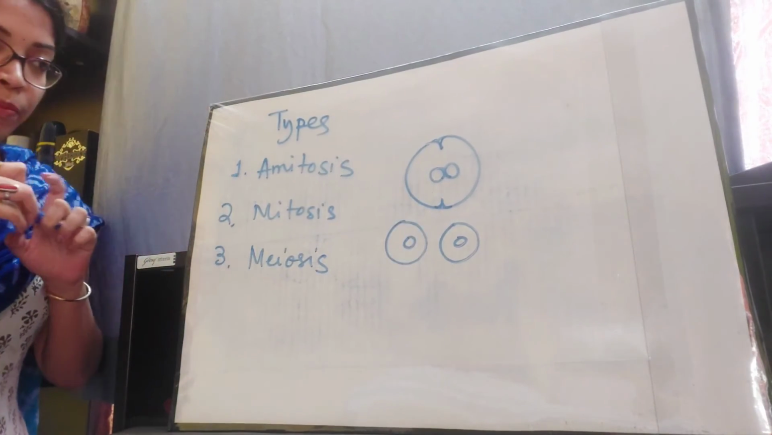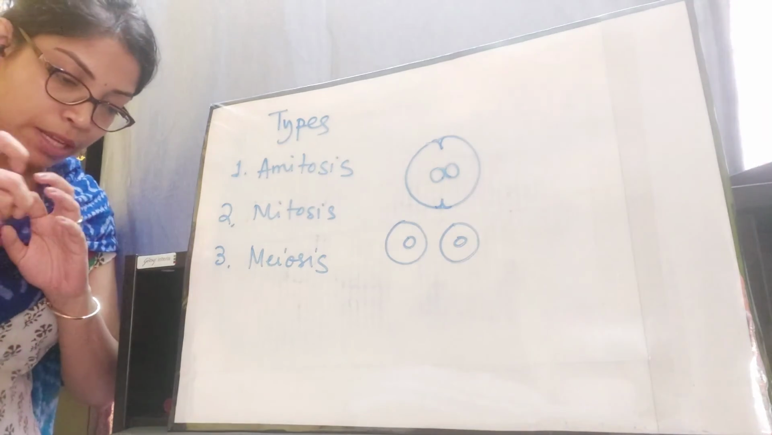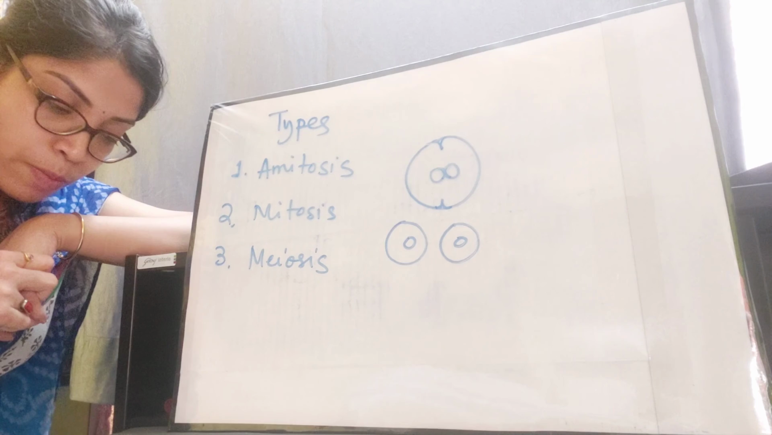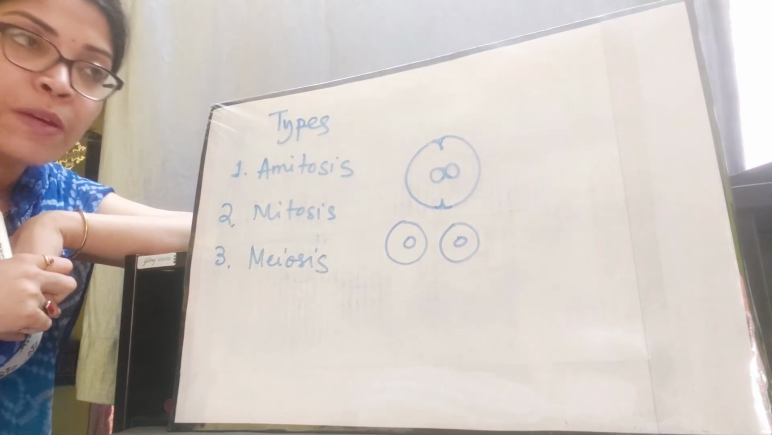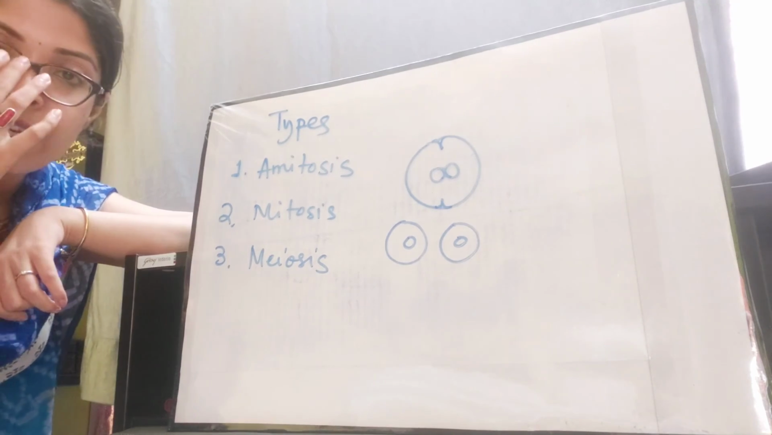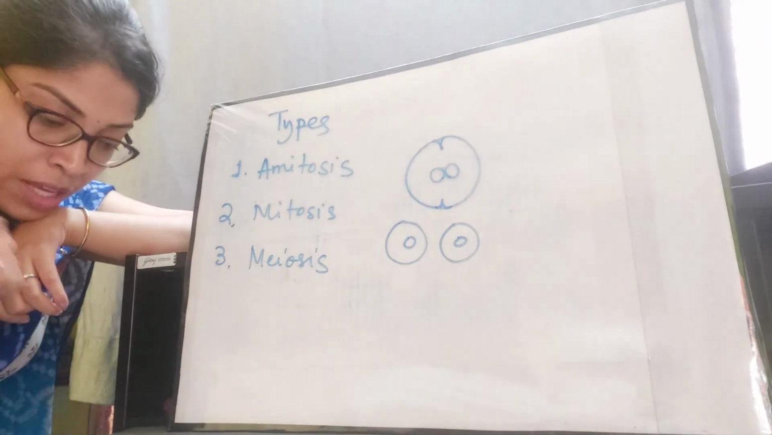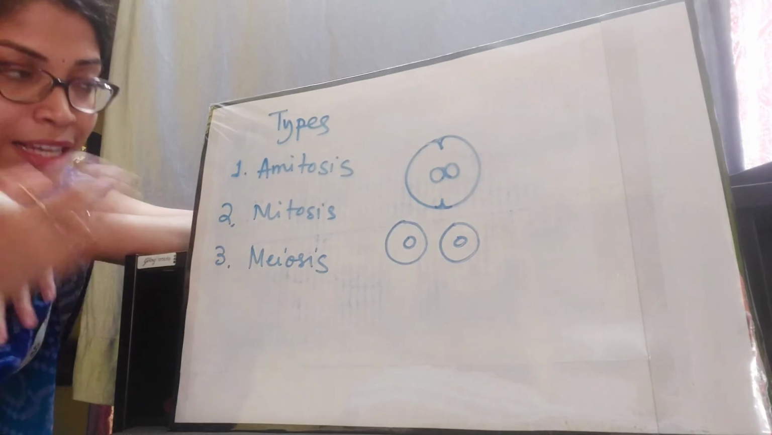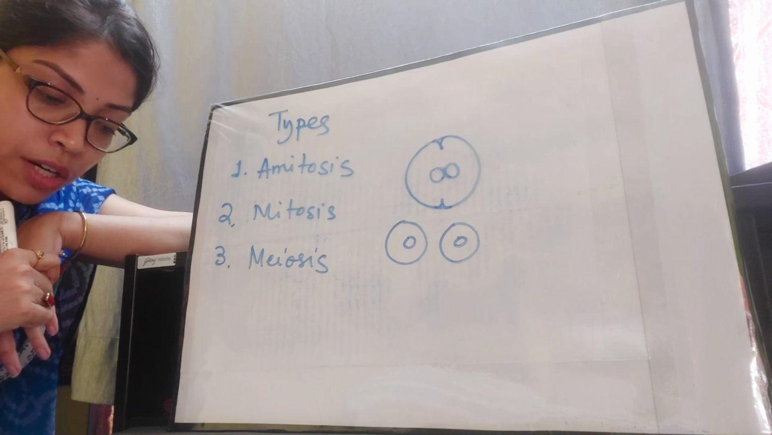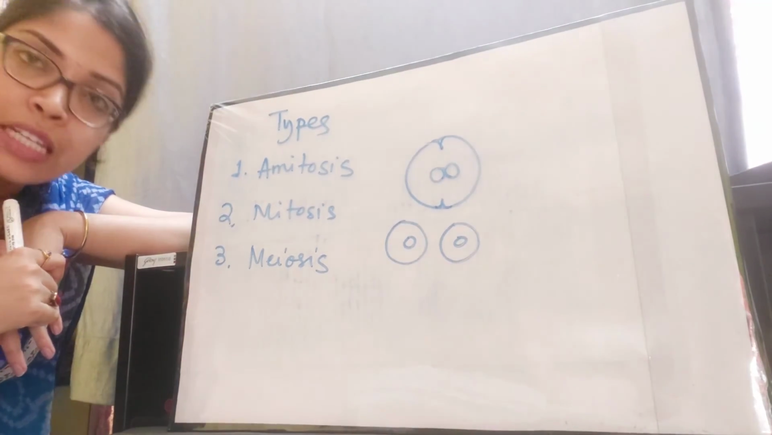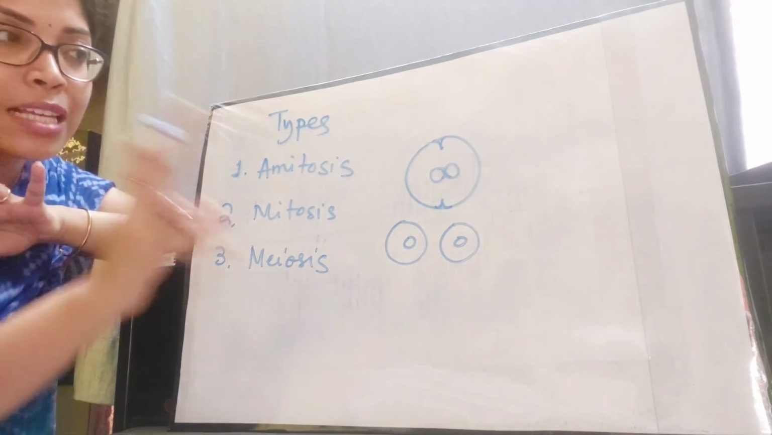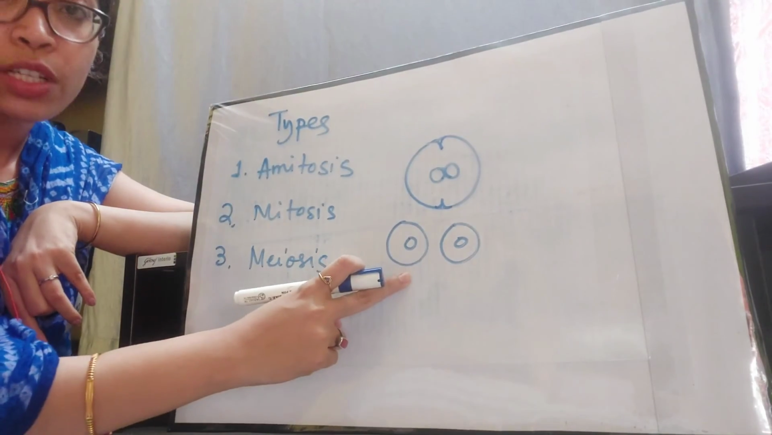This division of the cell takes place and it is thus known as direct division, and here formation of spindle fiber or chromosomes does not take place, which is why it is known as the simplest type of cell division. Next, where is this type of cell division found? This type of cell division is found in unicellular organisms, bacteria, amoeba, all unicellular organisms.